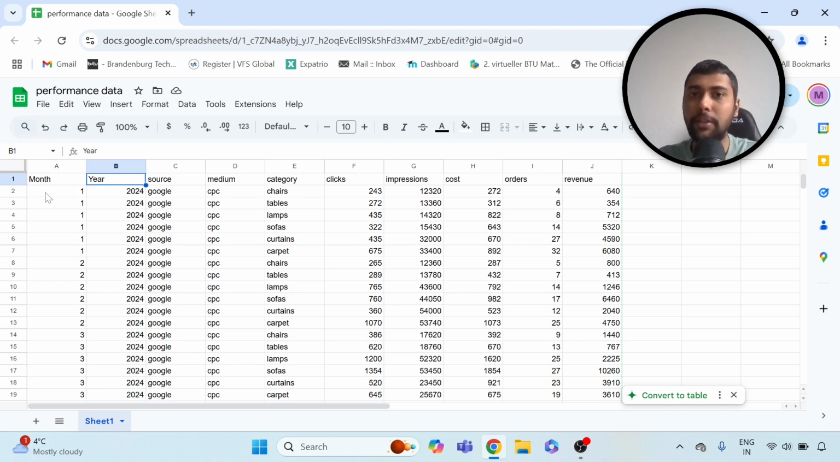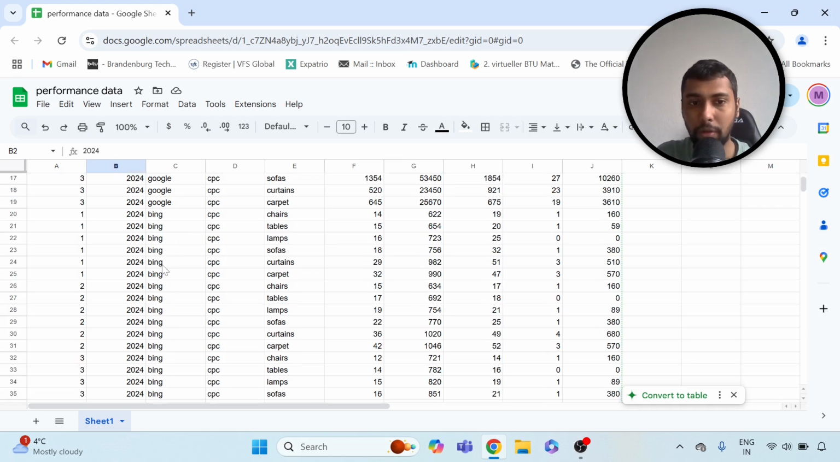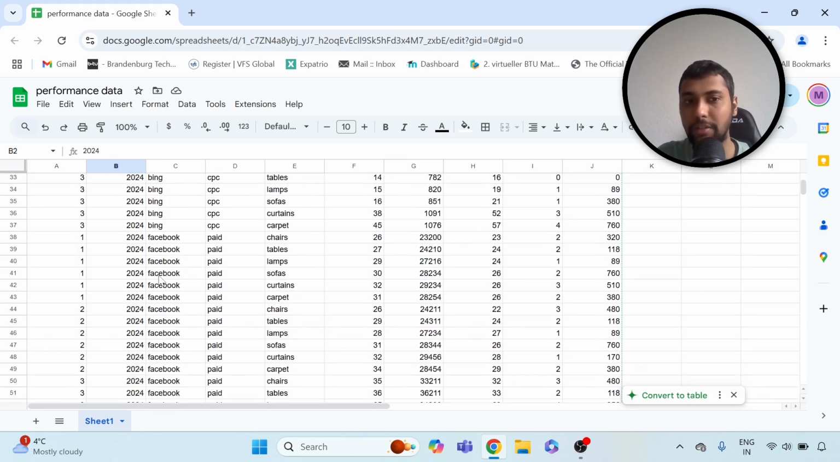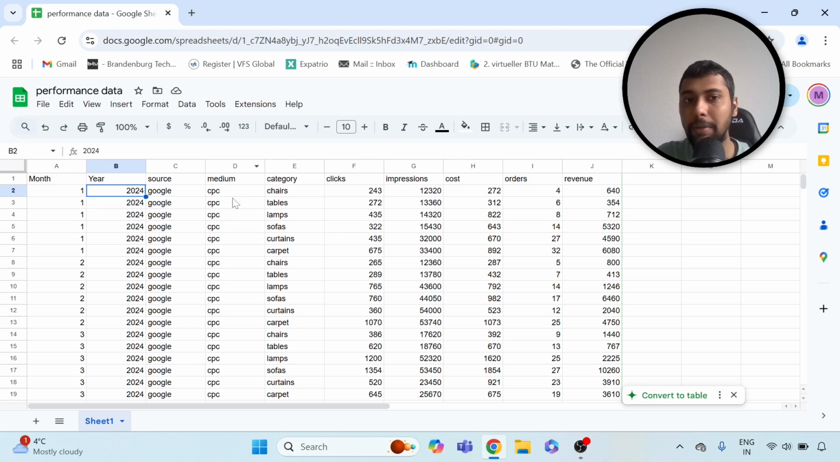Okay, imagine you're given this data, you're working in a company that is selling furniture online. So you have the month, you have the year and the source, right? So from where are they bringing people onto the website? So you have Google, Bing, Facebook and Instagram, and the medium is basically whether it's paid or organic,